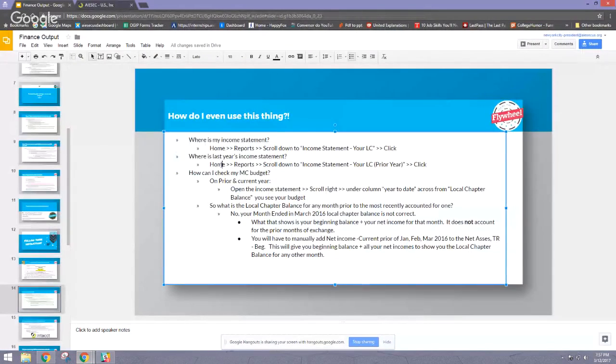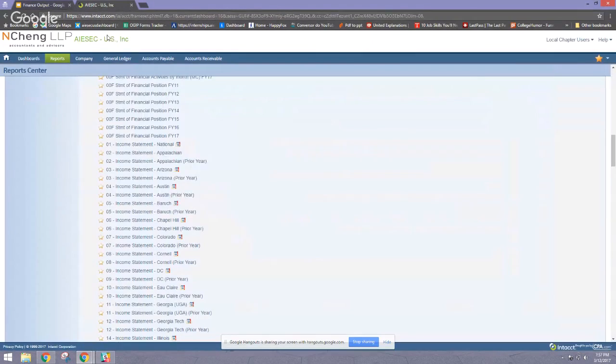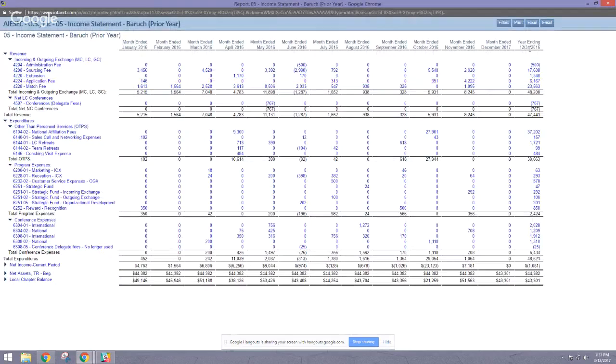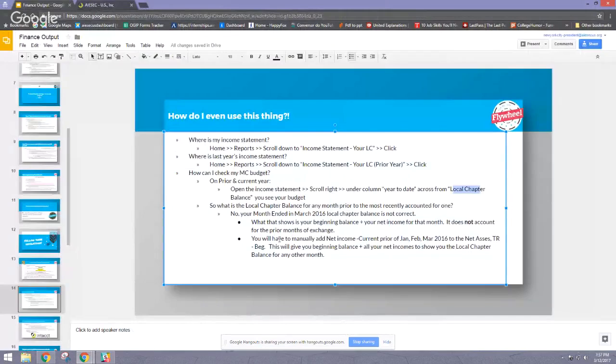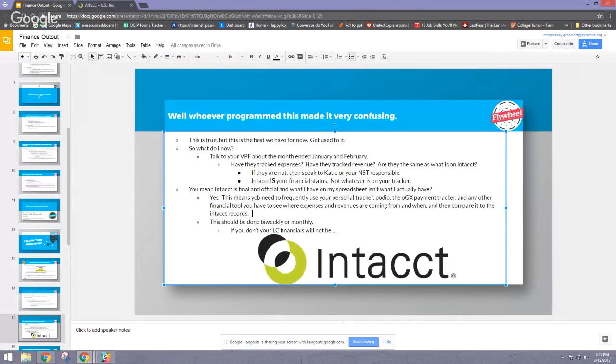As you see here: home, report, scroll down, income sheet, open income statement, scroll right under year to date. Across from local balance, you see your budget. As you see here, year ending or year to date, local chapter balance, this. And like I was saying, it is not correct looking at any random month's balance.